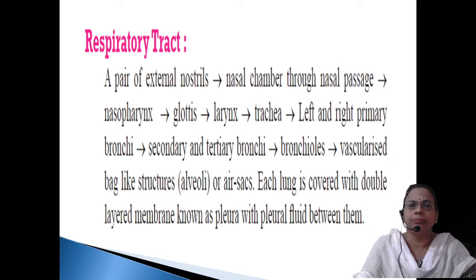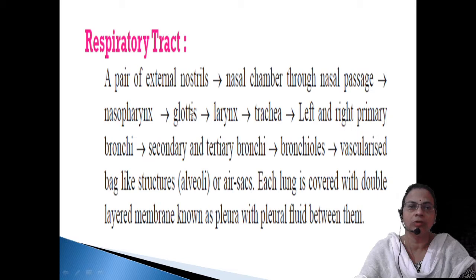Then it leads into the nasal chamber, then it passes into the next region, the nasopharynx. Nasopharynx is the first portion of the pharynx, and then it reaches the glottis. Glottis means the opening of the trachea, which can be covered by a cartilaginous flap called the epiglottis.